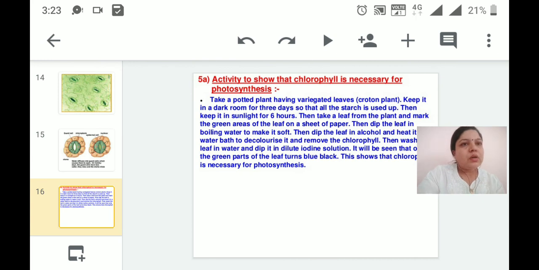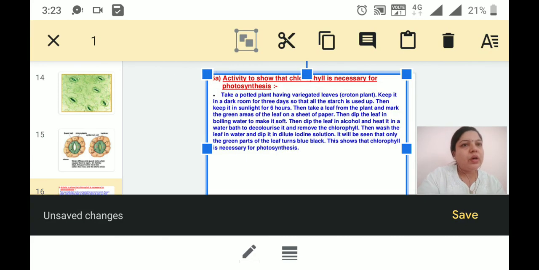this is the activity which is given in the textbook also.